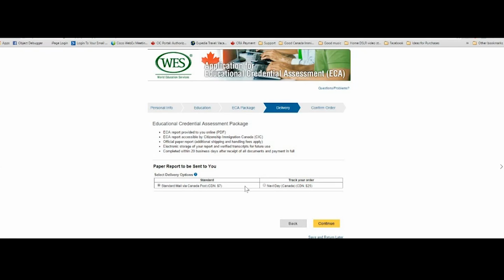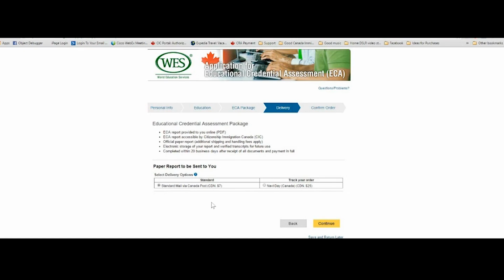You have to select the type of mail you want to receive your original document, original ECA report. And once you select that, you click on the continue button. But what is displayed on this page is for Canadian applications, because I have given a Canadian address.